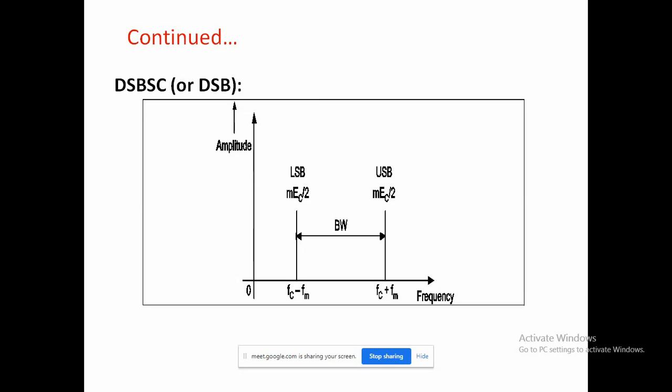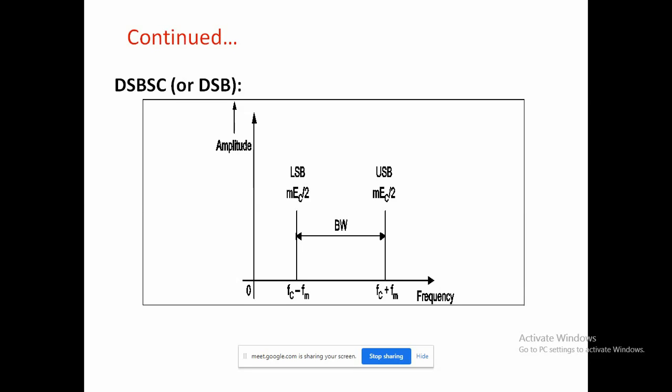How will you differentiate between DSB-FC and DSB-SC? There are two domains, the time domain and the frequency domain. In the time domain, for the DSB-FC signal the modulation index M is 100%. But in suppressed carrier it is not exactly the same, it will be decreasing.